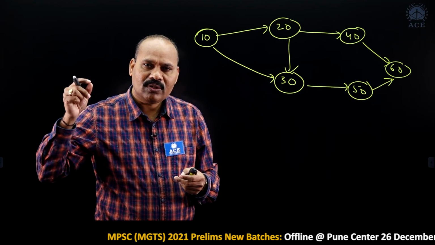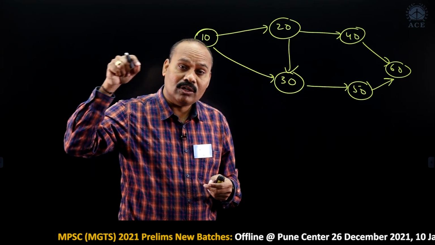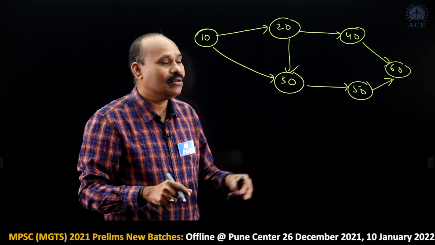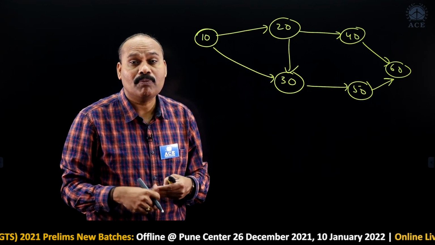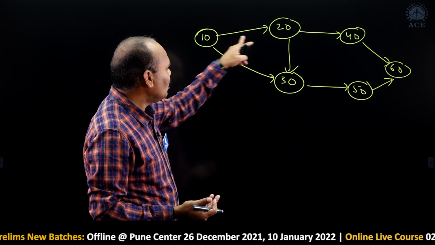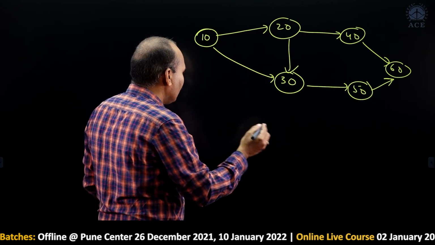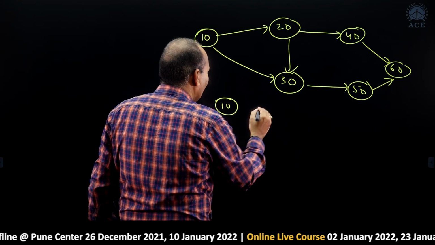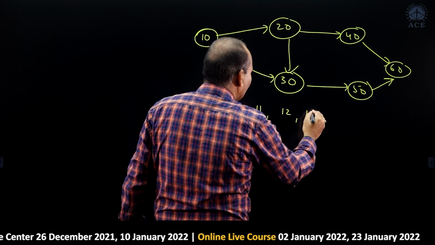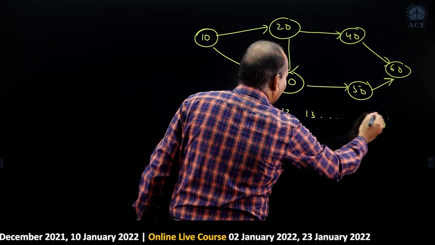When we are trying to insert one new activity in between two events, now we have a provision. Between 10 and 20, we may use the events 11, 12, 13 up to 20.